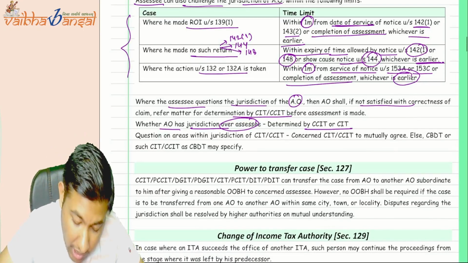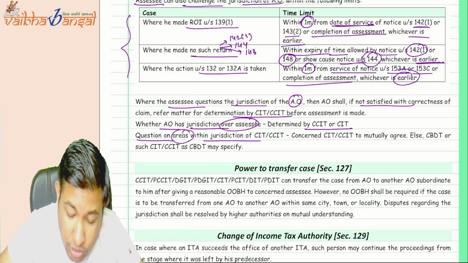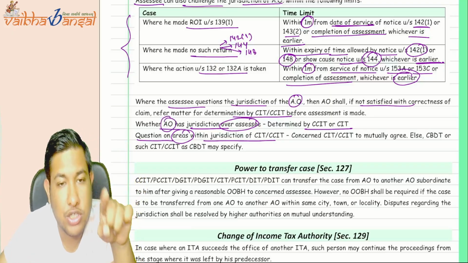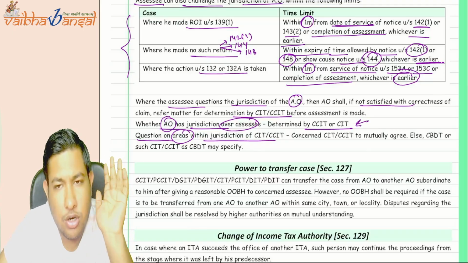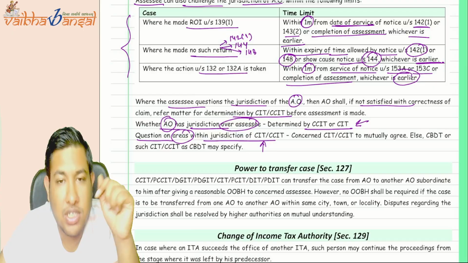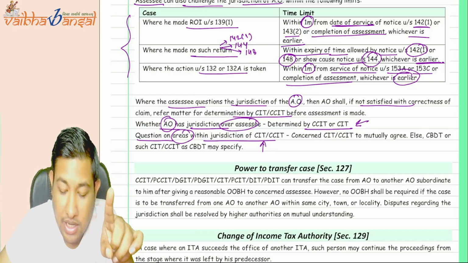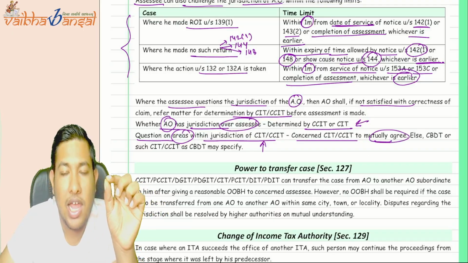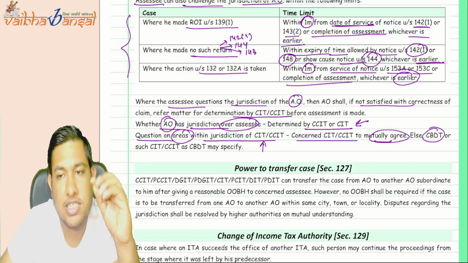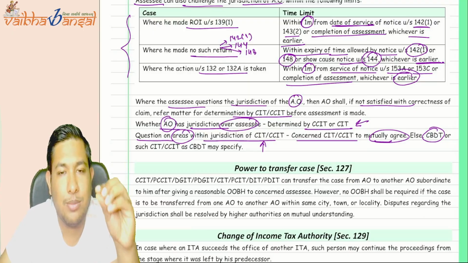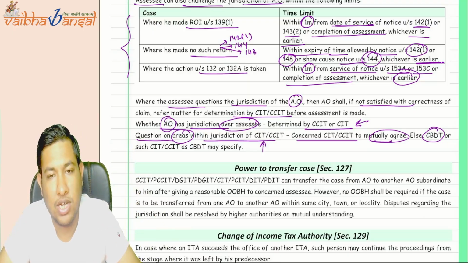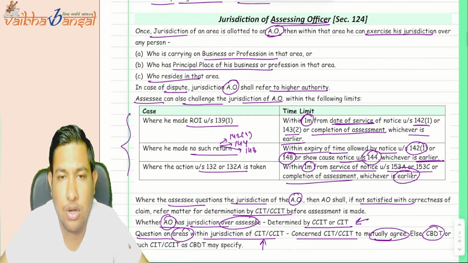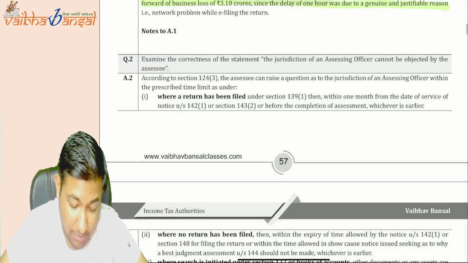Okay, and if there is a question on areas within the jurisdiction of commissioner or chief commissioner, earlier you were putting a question mark on the jurisdiction of the AO, resolved by the commissioner or chief commissioner, but now you are putting the question mark on the chief commissioner or the commissioner. Then the concerned chief commissioner or commissioner shall mutually agree to it, and if they are not mutually agreed, then the CBDT shall give the final verdict on who shall have the jurisdiction of that particular assessee. Okay, understood or not? Tell me, this chart is understood or not? Clear? Now, see, question number 2.